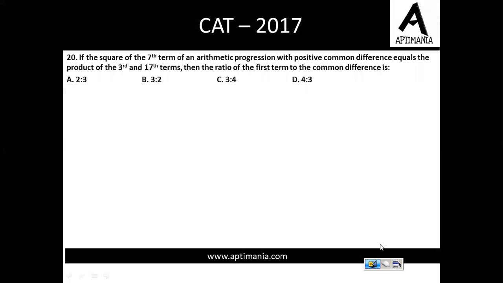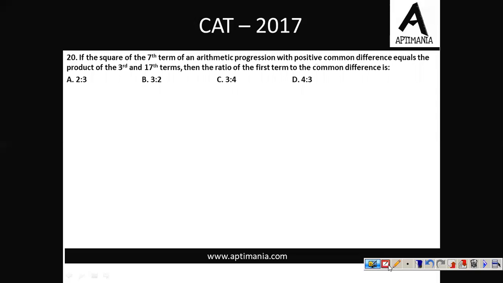Question number 20 is on the screen. Let's try to solve it. If the square of 7th term of AP, it's A plus 6D square, with a positive common difference, equals the product of third and 17th term. Third term is A plus 2D and 17th term is A plus 16D.